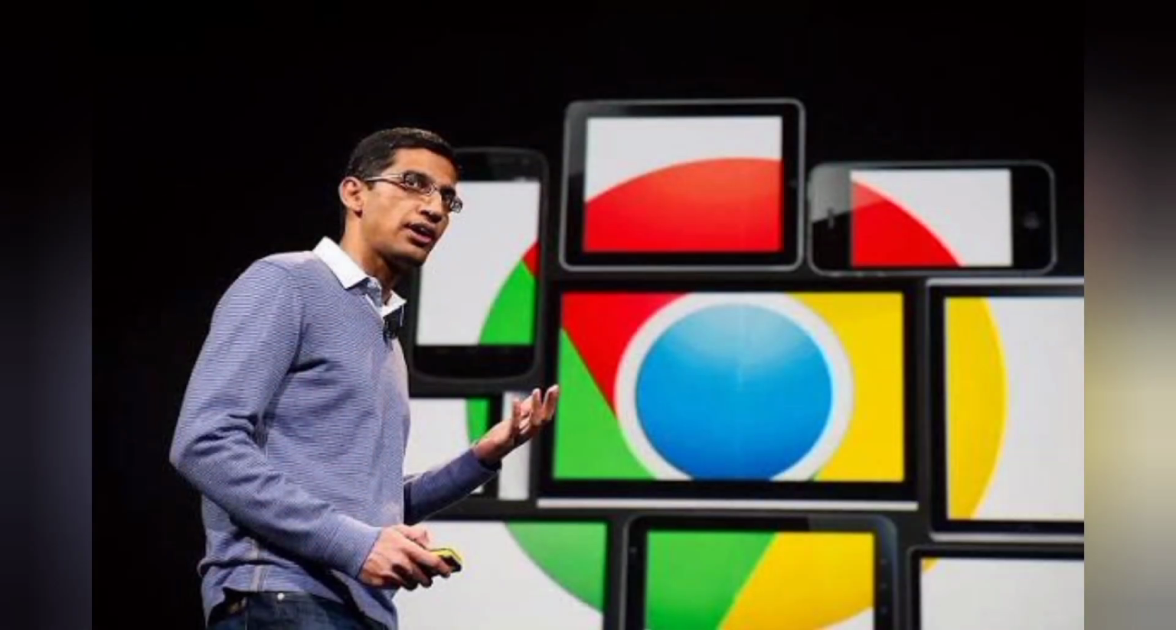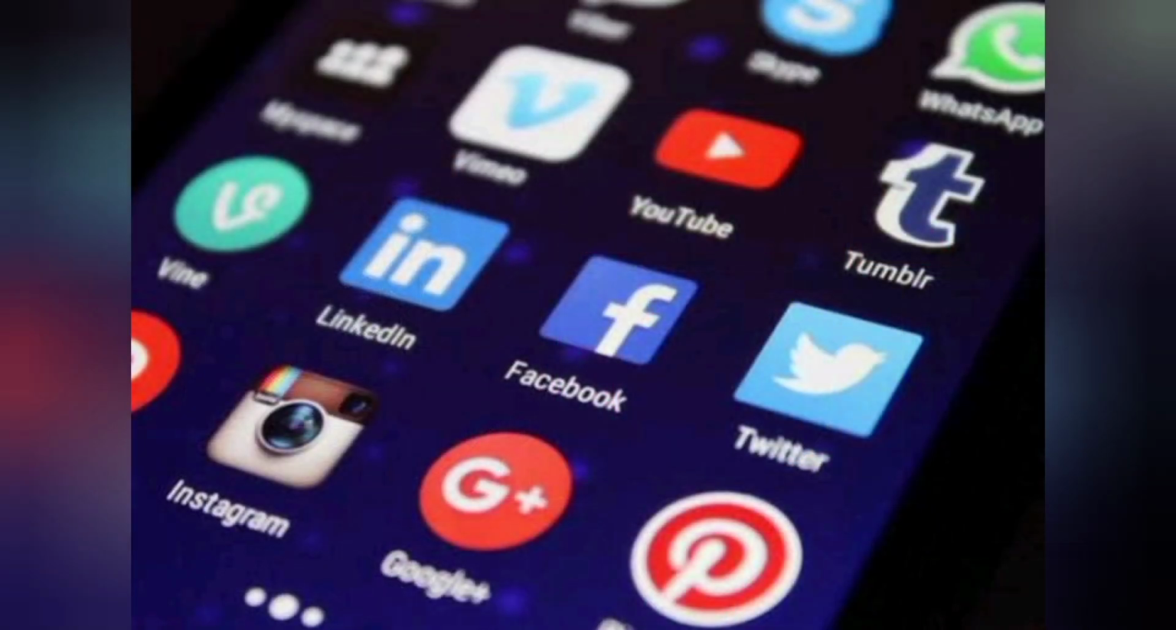2008. The Google Chrome browser debuted, offering faster browsing speeds and setting new standards for web performance. 2010s, the age of connectivity, apps, and social influence.